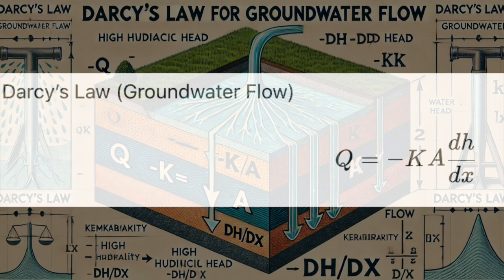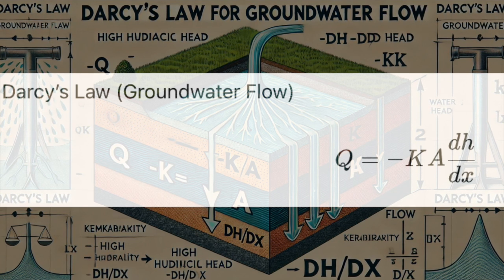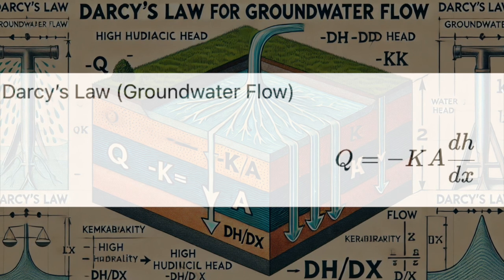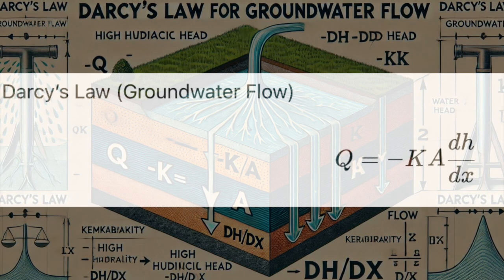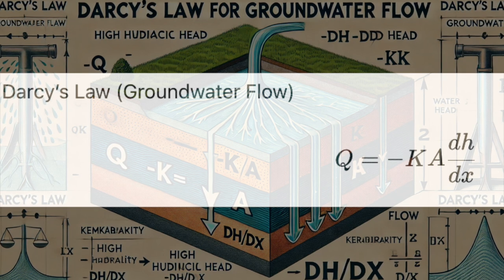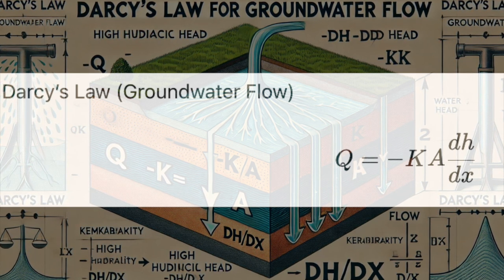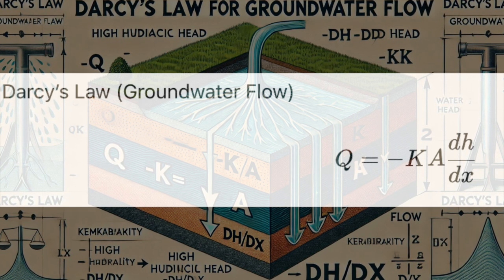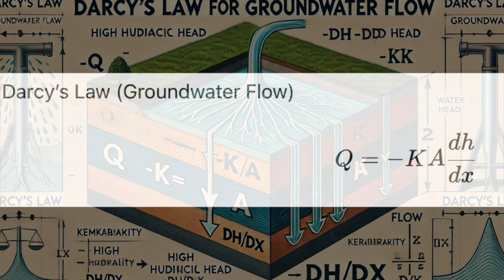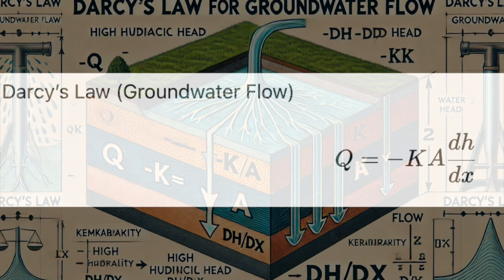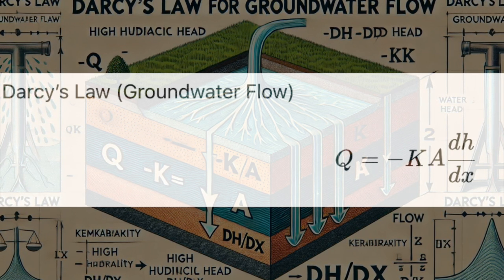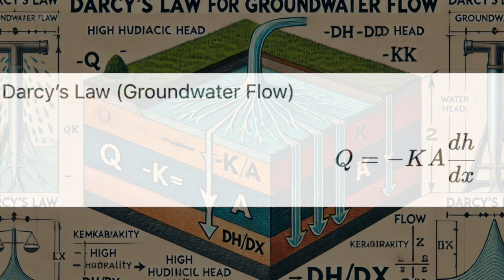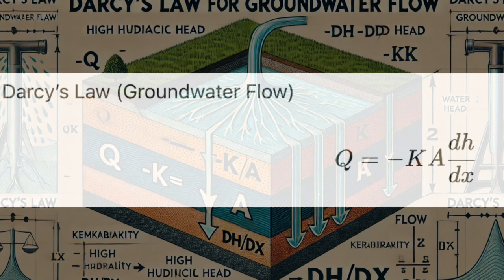Exactly. And Darcy's Law is our guide to this hidden world. It explains how water moves through things like soil and rock. So it tells us where the water is. It does. It tells us where it's likely to collect, how fast it's moving, and how we can get to it without using it all up. That's so important. We need to manage groundwater sustainably, make sure there's enough for everyone now and in the future. It's a delicate balance. Absolutely. And Darcy's Law helps us figure out how to keep that balance so we can use this hidden resource responsibly. So it's like a guide to this underground treasure.